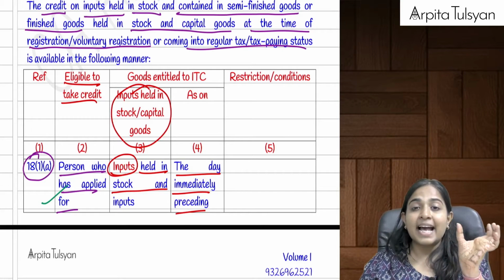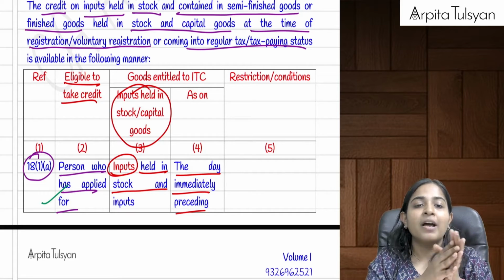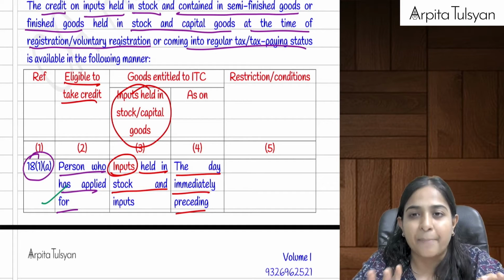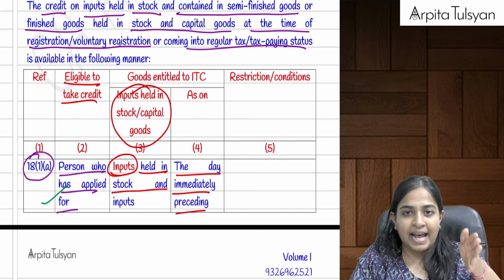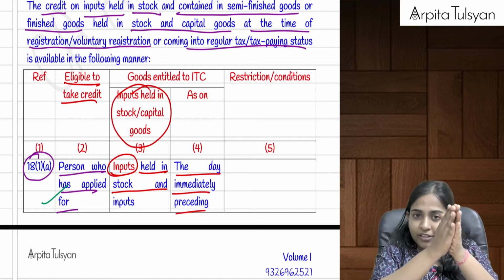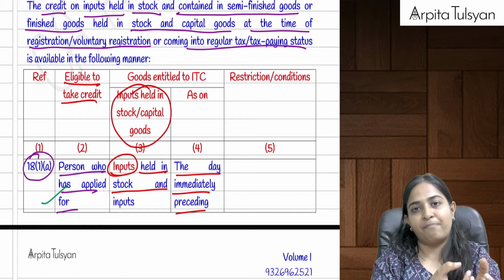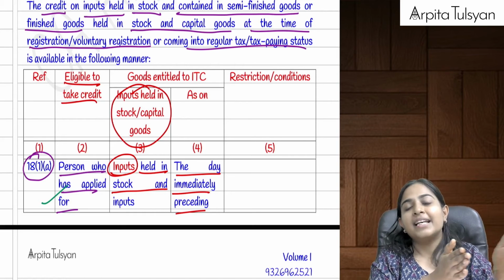ITC as on which day? ITC as on the preceding day of registration. Suppose my registration became effective from 5th April, then the stock as on 4th April has to be checked. Whatever stock you have as on 4th April, on that whatever amount of ITC you have paid, of that you can take the credit, provided it was purchased during the last 1 year.